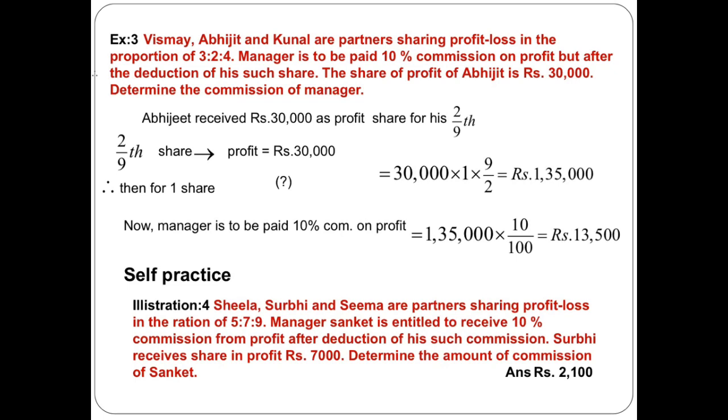Now this 1,35,000 is the total profit of the firm. And now the manager's commission is 10% of profit. So on 1,35,000, simply you put 10%, so it is equal to 13,500. So the important point is the step: 2/9 is to 30,000, so for one share it is how much? So we get the total profit of the firm, and on total profit we simply put 10%. So the answer is 13,500. Okay.